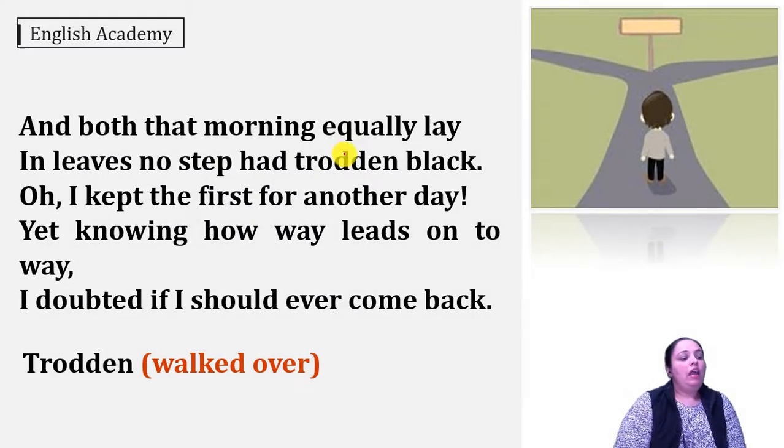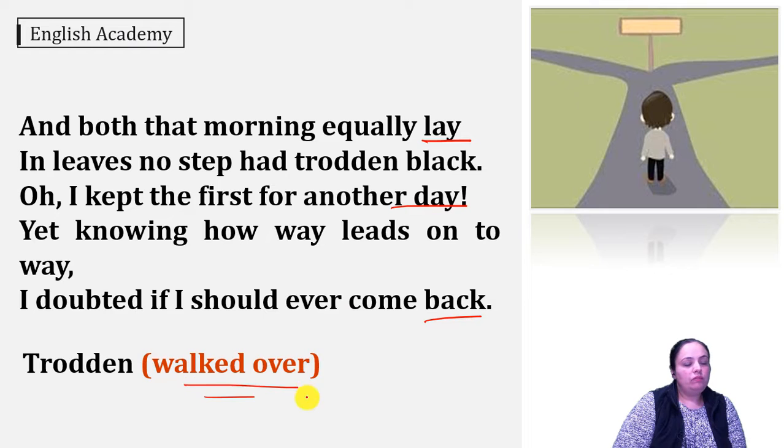Then he says, "And both that morning equally lay in leaves no step had trodden black. Oh, I kept the first for another day, yet knowing how way leads on to way, I doubted if I should ever come back." Trodden means walked over.